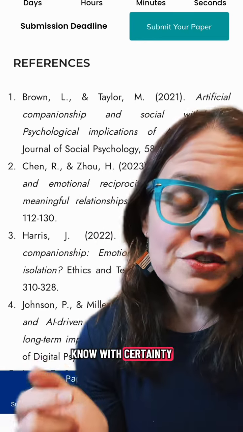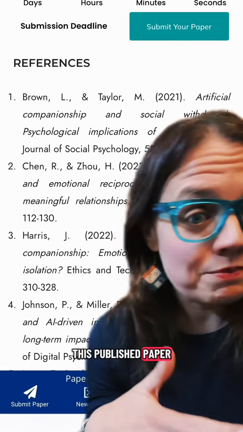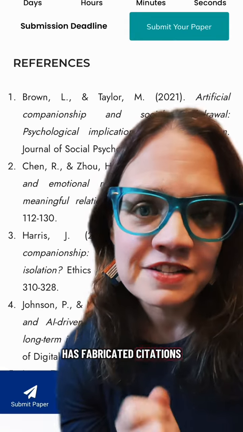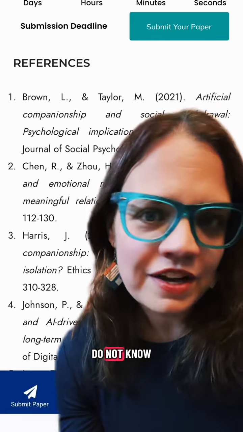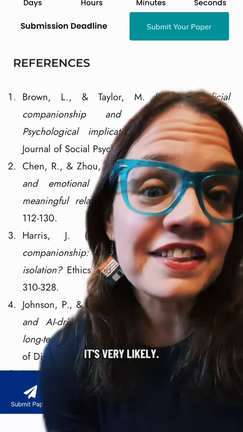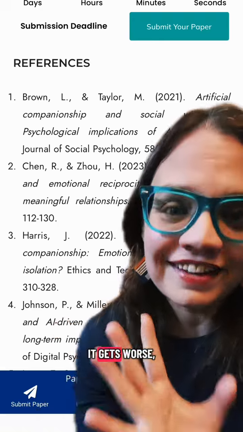Now, do I know with certainty that the reason this published paper has fabricated citations is because someone used a large language model to write it? Of course, I do not know that with certainty. However, I think it's very likely, but then it gets worse.